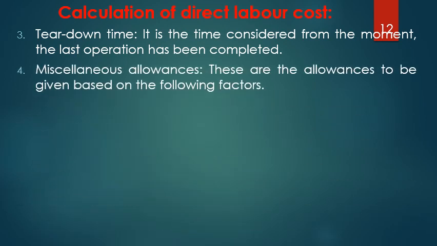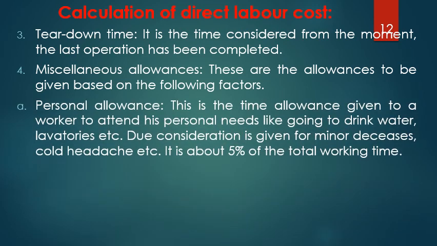Next is the miscellaneous allowances. In addition to all these things, I have to add certain allowances to this standard time. What are those allowances? Personal allowance. We are all human beings. We cannot work continuously. We may have to go to drink water, go to lavatories to answer nature calls, go for hand washing.